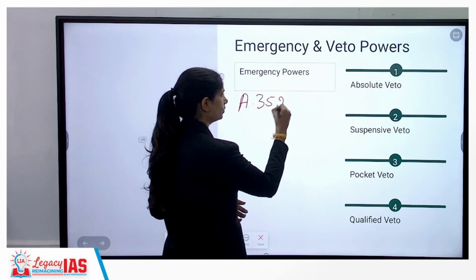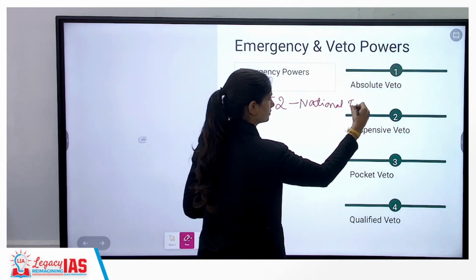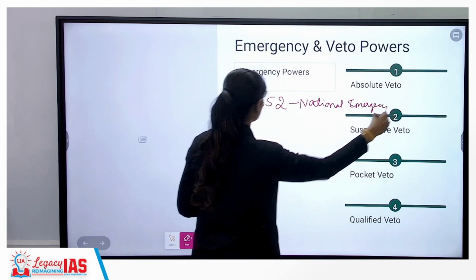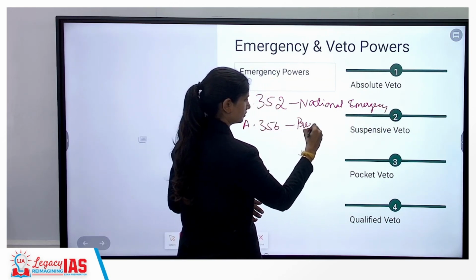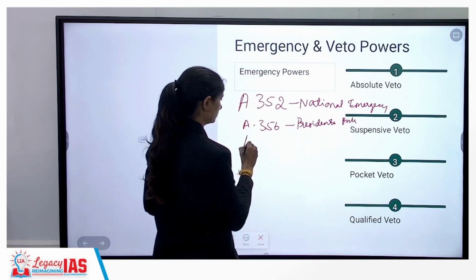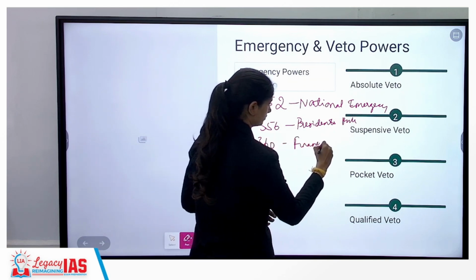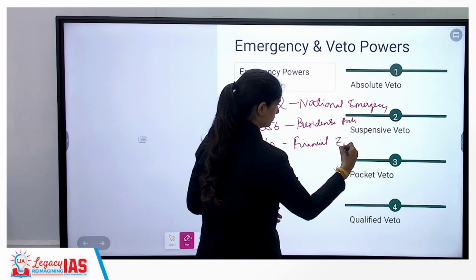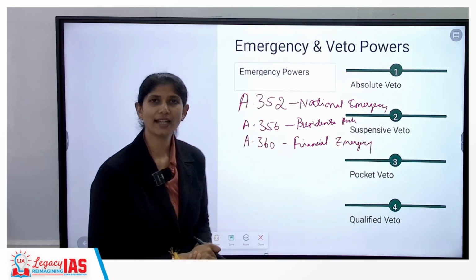Article 352. So the president can impose.